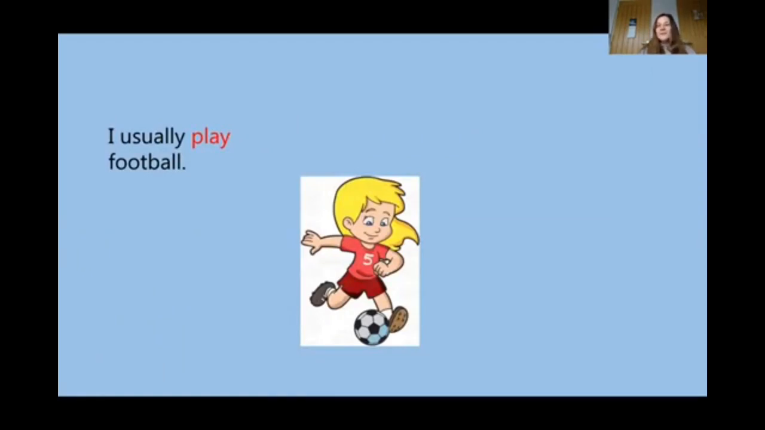I usually play football. So when we do things usually or sometimes or most of the time, we use present simple tense, which is the infinitive of the verb, the main form of the verb. Play. And then if I say I did something yesterday, what do I need to do? I need to add the ed suffix to form past tense. Have a look. Yesterday, I played football.